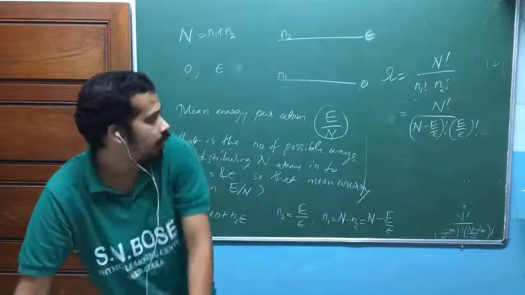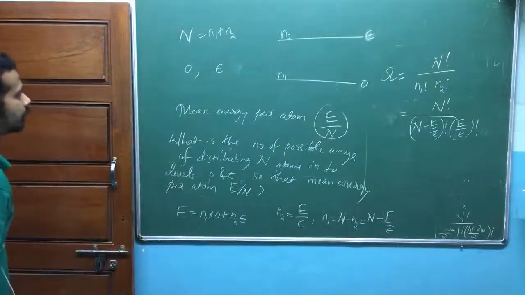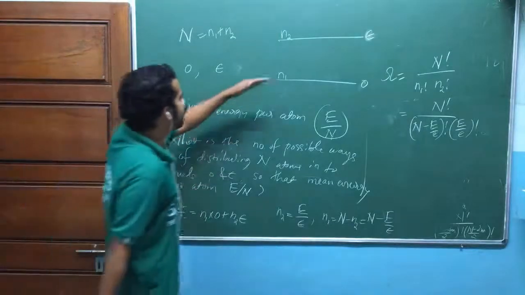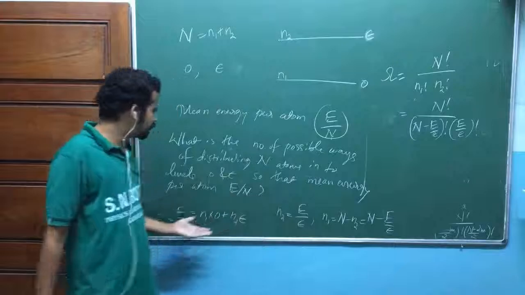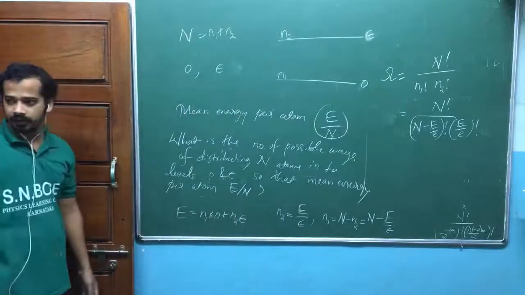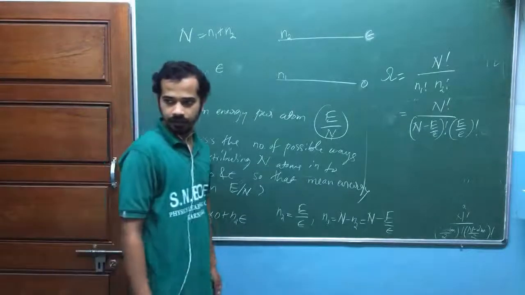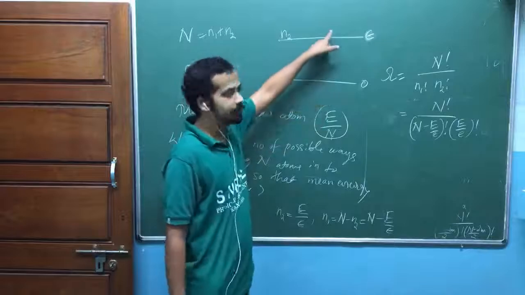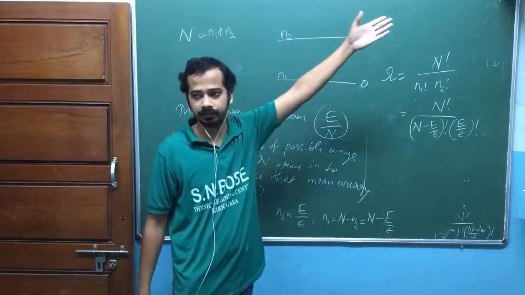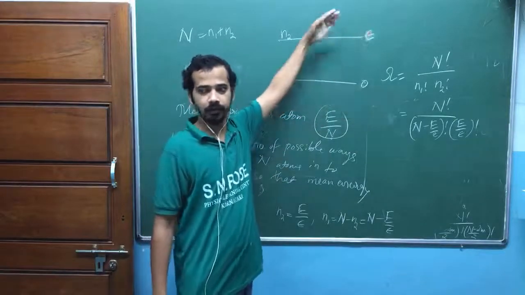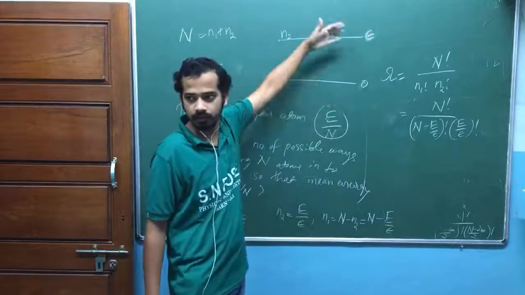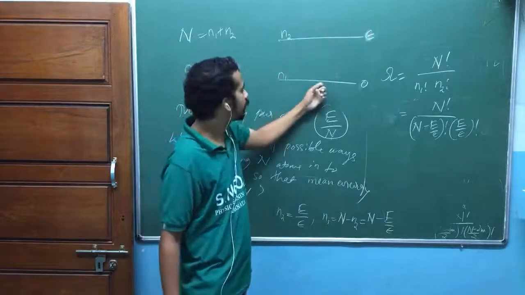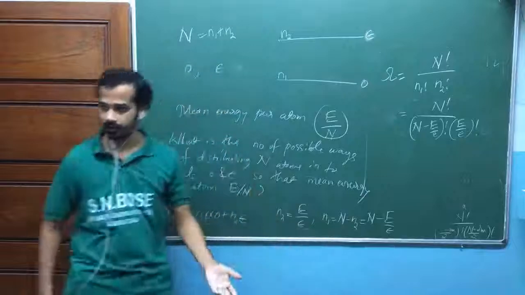No, you should not multiply by 2, remember. If you interchange these two, total energy will change here. Is that okay? Suppose 2 particles are here, 3 particles here. What is the energy? 3e, 3 into small e. Suppose again if you interchange those populations, 3 particles here, 2 particles here, energy is 2e, isn't it?